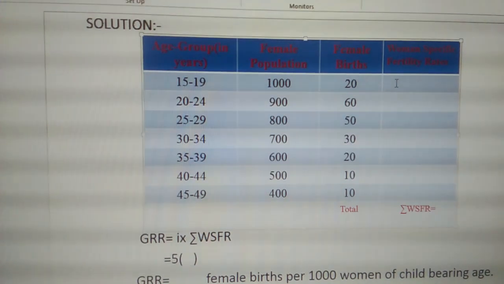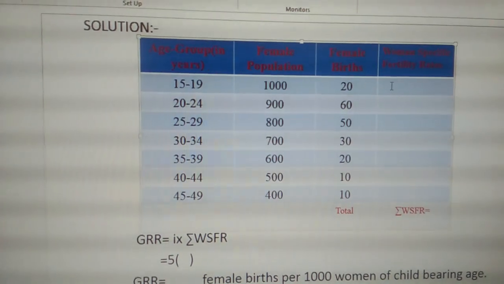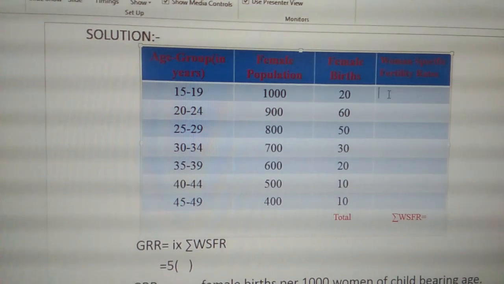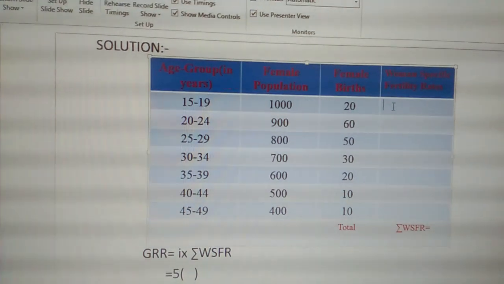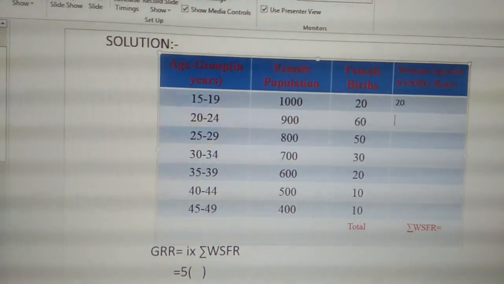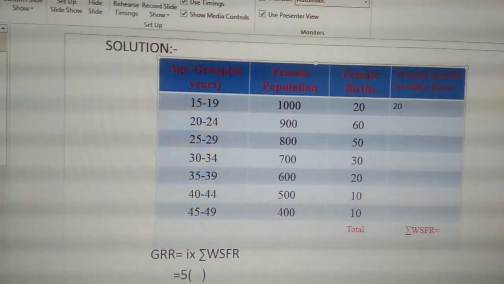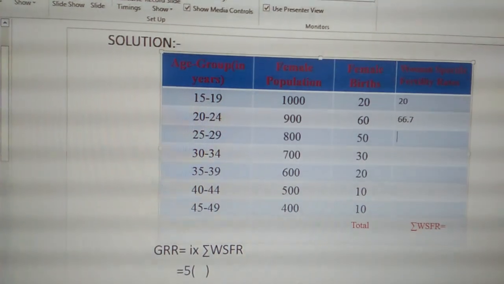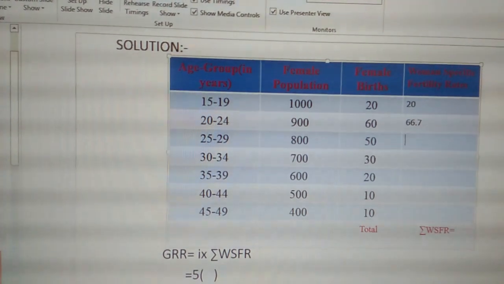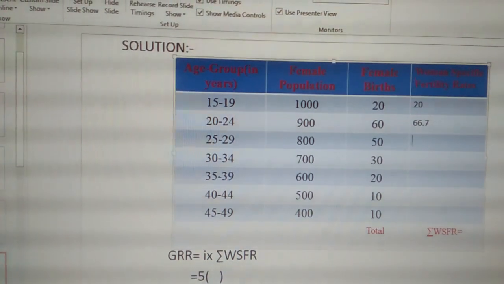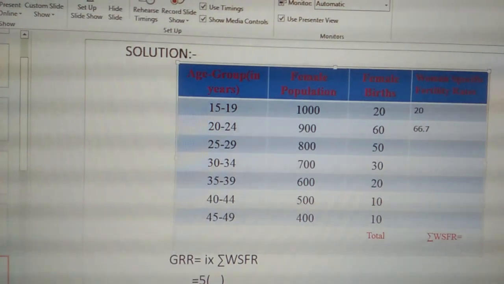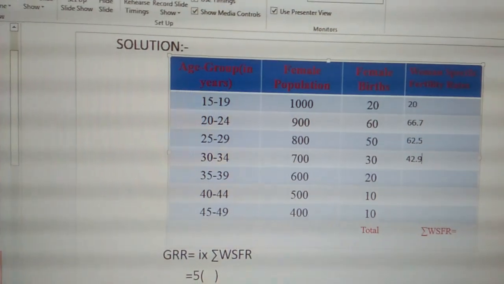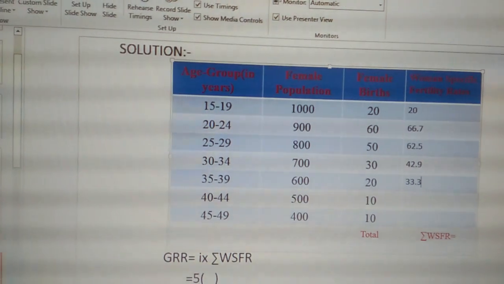It is calculated as follows. For the first age group 15 to 19, female birth divided by female population into 1000, that is 20 divided by 1000 gives you 20. And the next one, 60 divided by 900 into 1000 gives you 66.7. And for the age group 25 to 29, it is calculated by 50 divided by 800 into 1000, which gives you 62.5. Similarly, we have to obtain the rest as above.